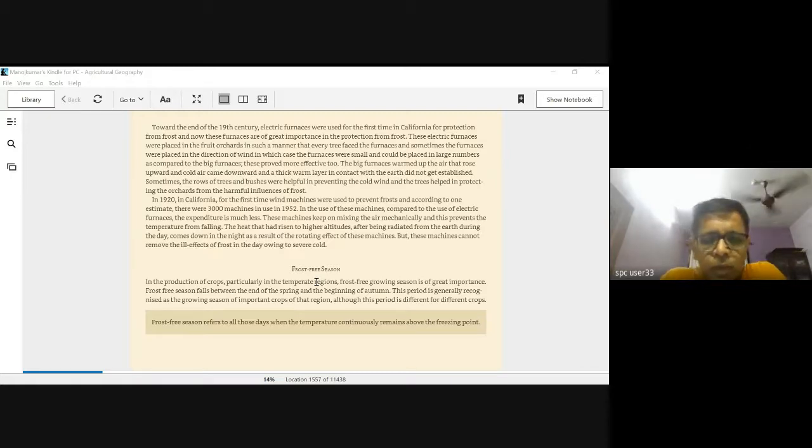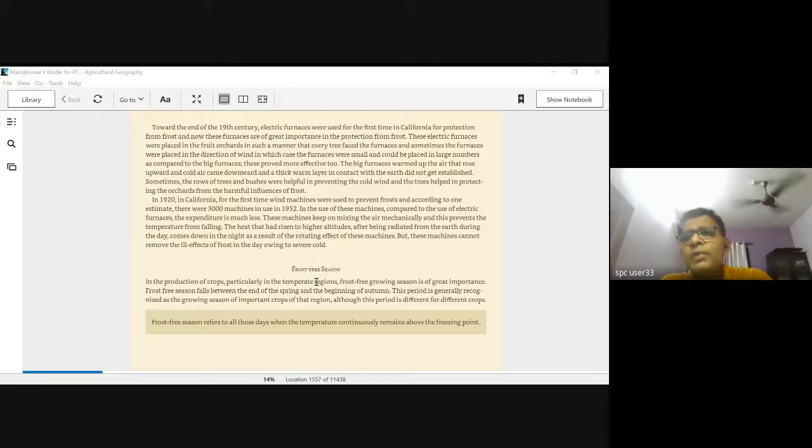But one of the factors of the A type of climate, that's the equatorial climate: how do you identify an A type of climate? The annual minimum temperature is 18 degrees. So in equatorial regions, temperatures do not fall below 18 degrees. So you may not have problems like frost in such regions.